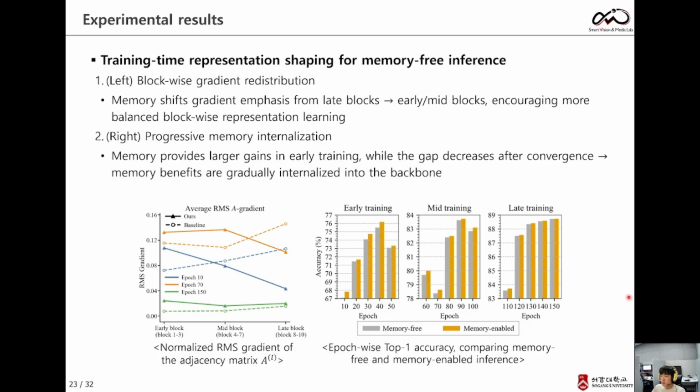As shown in the left figure, the baseline generally produces larger gradients in the later blocks close to the classifier, regardless of the training epochs. In contrast, our memory shifts more gradient toward early blocks and middle blocks, encouraging them to learn more meaningful features. As shown in the right figure, the gain from memory is larger early in training and gradually decreases after convergence, suggesting that the backbone progressively internalizes the representations guided by memory.